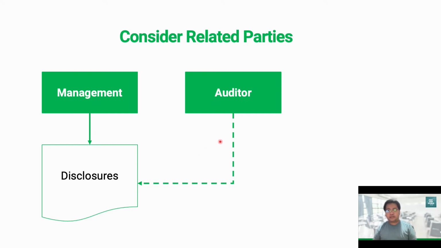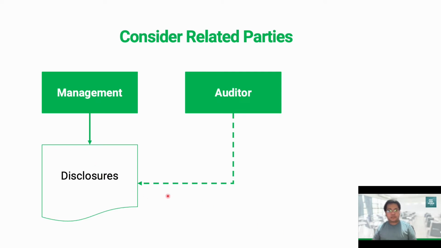And whether the entity entered into transactions with those related parties during the period, and the type and purposes of those transactions, because those transactions need to be disclosed also in the financial statements of the client, especially if there are material transactions among the related parties.